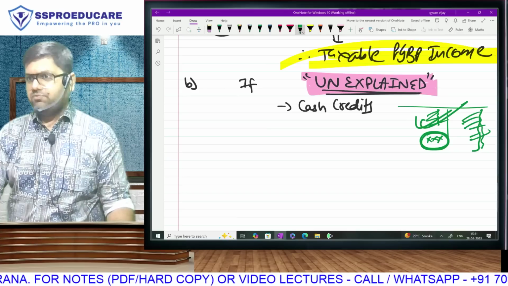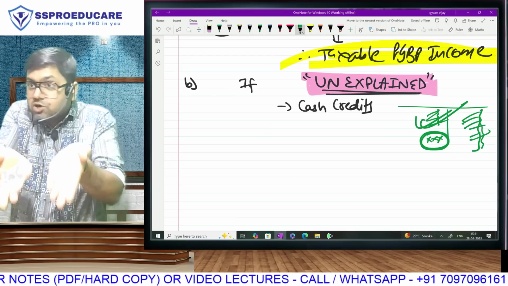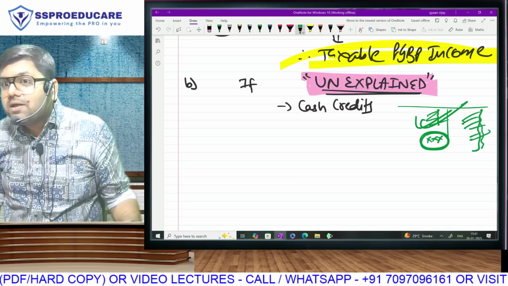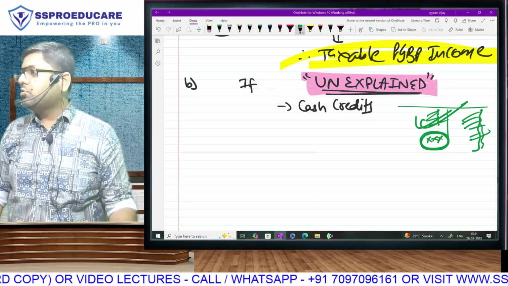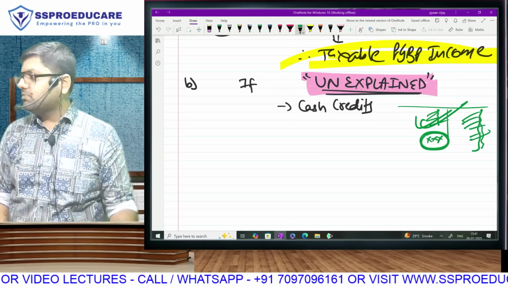Give an explanation. For example, demonetization. You deposit money in your account. That means there is an outflow. Where is the inflow? Please explain. If you have an explanation, this section is not applicable. But if you don't have an explanation, it will be covered here. You understood the most important word?